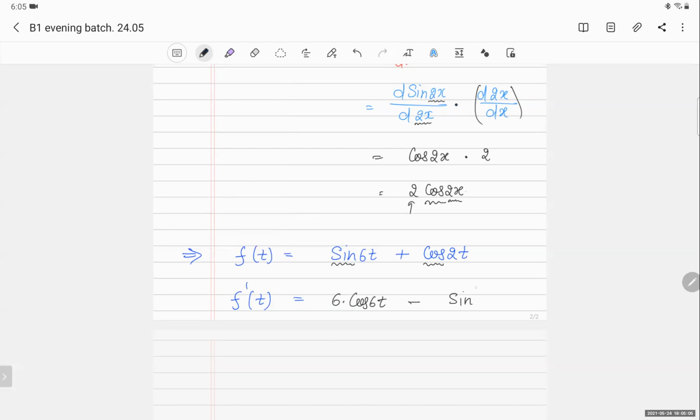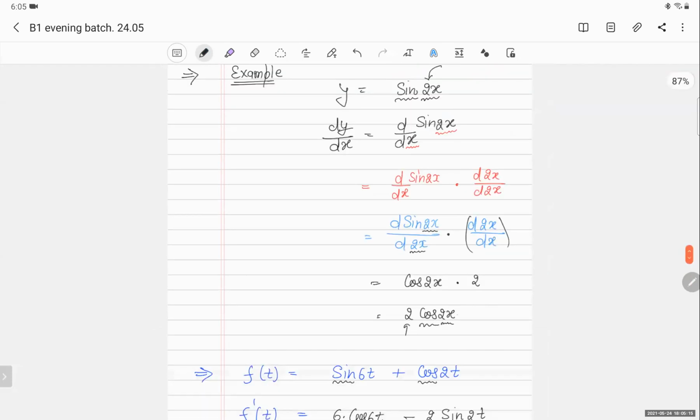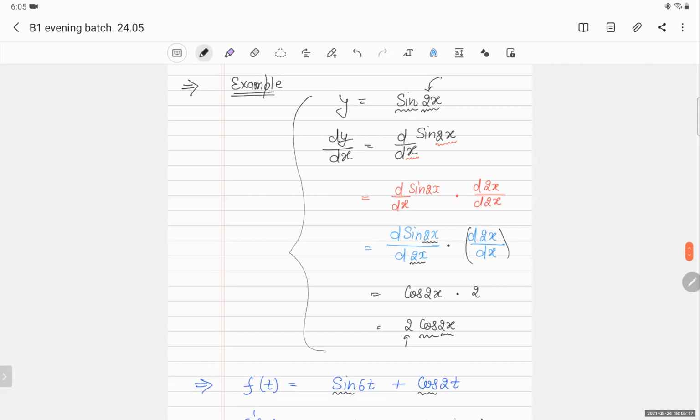I will write it as it is. And what is the coefficient of t? 2. I will write it 2. Because I have derived it. This is the right method. The number comes out. So whenever you are having compound angle, you can solve it like this. No problem.